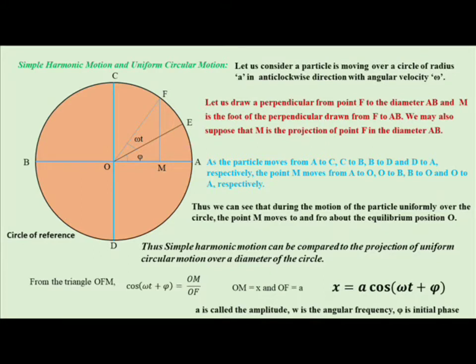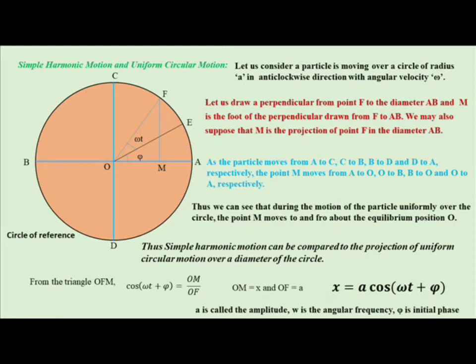Now we are going to draw a normal from the point F over the diameter AB. So we have the normal drawn FM, where M is the foot point of the normal over the diameter AB, and we may call the point M the projection of the particle at point F over the diameter AB. As a particle moves over the circle from A to C, then C to B, from B to D, then D to A, it completes one complete rotation.